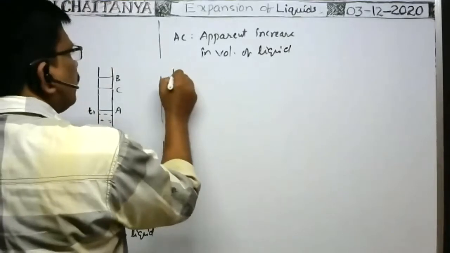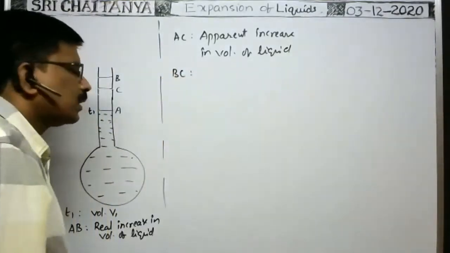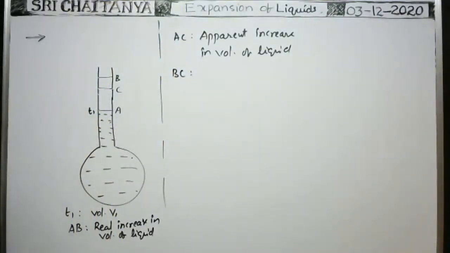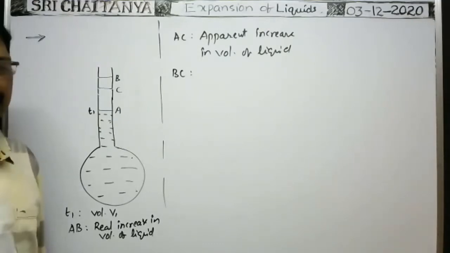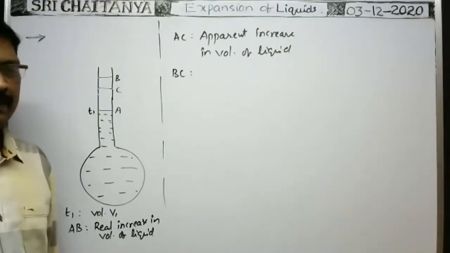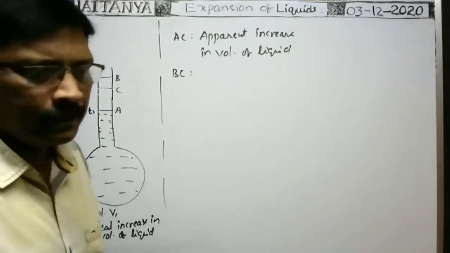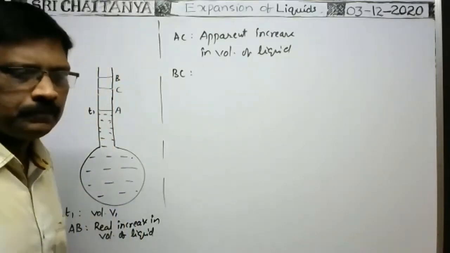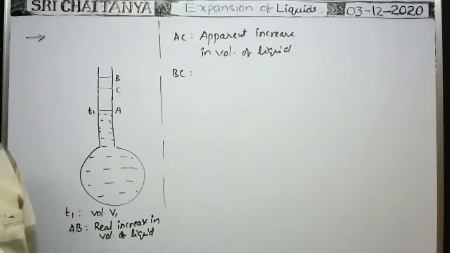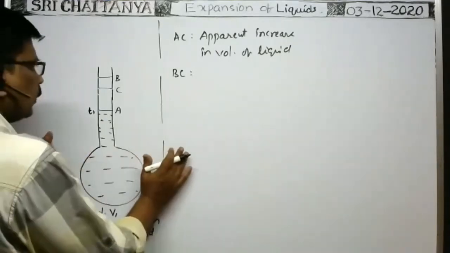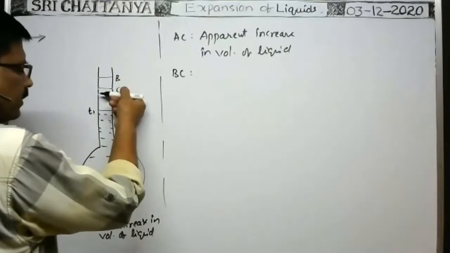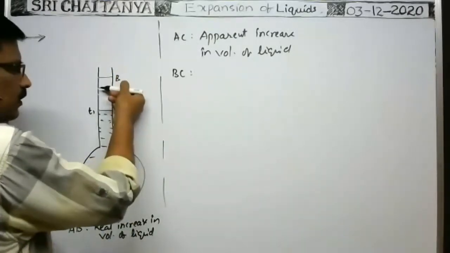Okay. What about BC? Anybody else can say? Expansion of vessel. Very good. Suppose the expansion of the vessel is more, then the liquid level falls to a greater extent. If it is less, the liquid level falls to a smaller extent.